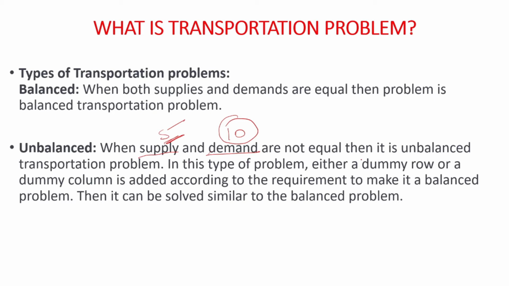In this type of problem, either we add a dummy row or a dummy column, according to the requirement, to make it a balanced problem. We have to make sure supply and demand are equal. The values have to be equal. If they are not equal, then it is said to be unbalanced. So to make it equal, we have to make this and this the same. Then only can it be solved as a balanced problem.